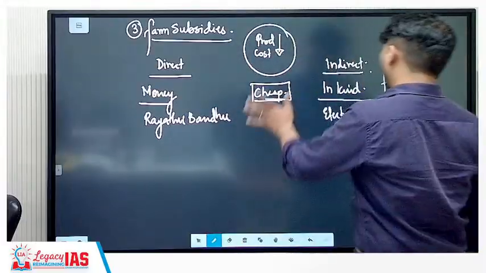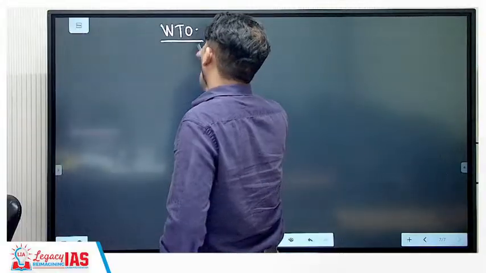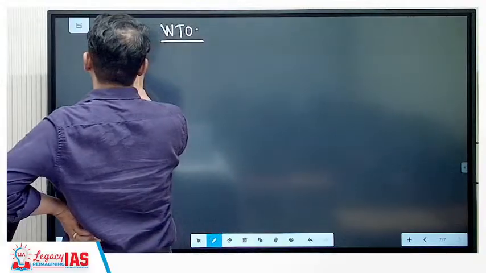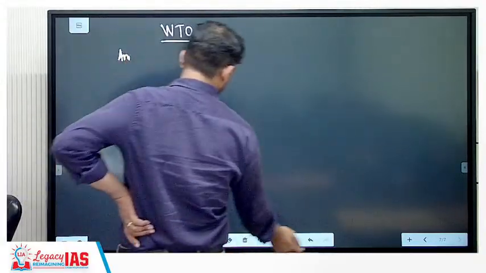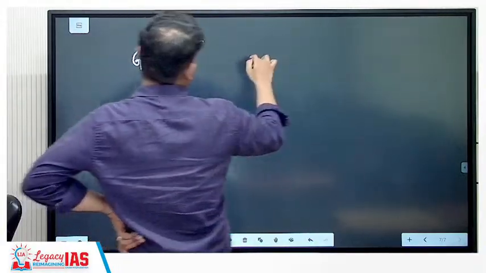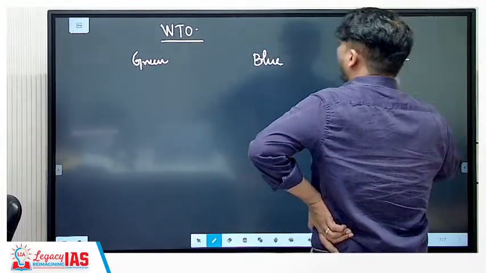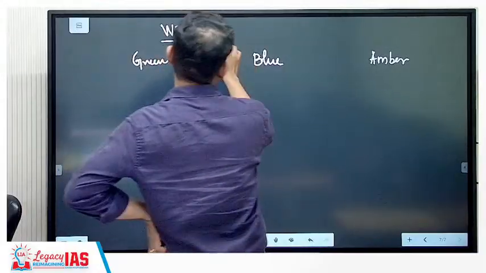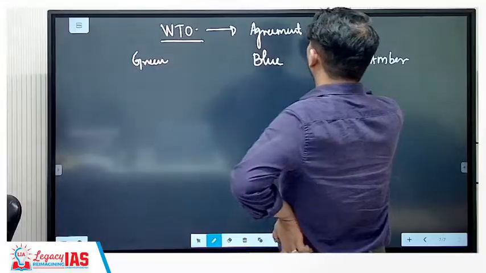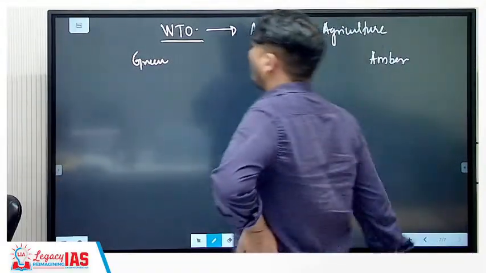Now, is there any provision to address this? Yes, there is the World Trade Organization, which has certain prohibitions with respect to the subsidies. It divides the subsidies into three. Let's start with the green box. The very first one is the green box subsidies. The next one is the blue box subsidies, and then you have the amber box subsidies. Now, what are these subsidies? These three subsidies are there under the WTO's AOA, that is Agreement on Agriculture. Now, what are these subsidies?